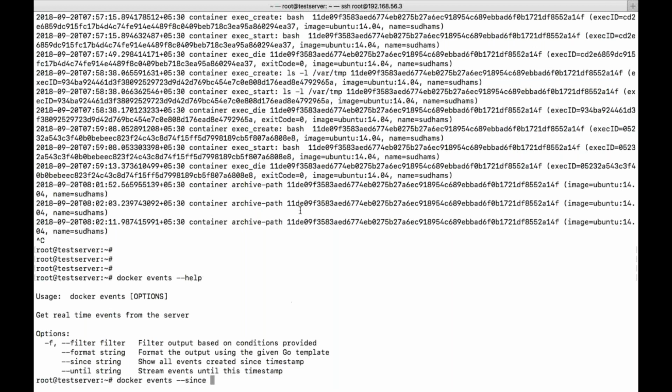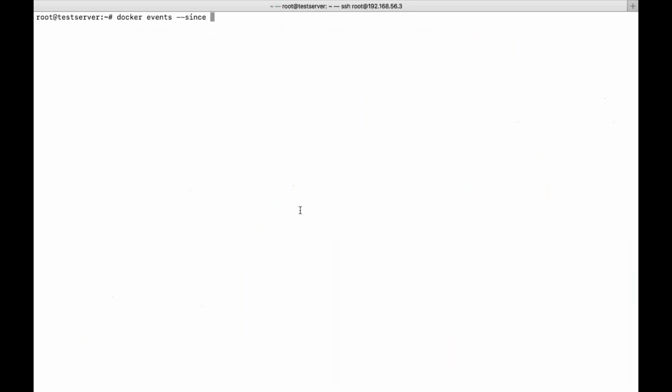That is all about events, nothing much to do with this. Just to understand what is events. If you want to see logs, everything will be stored in Docker logs. For example, let's see var log.